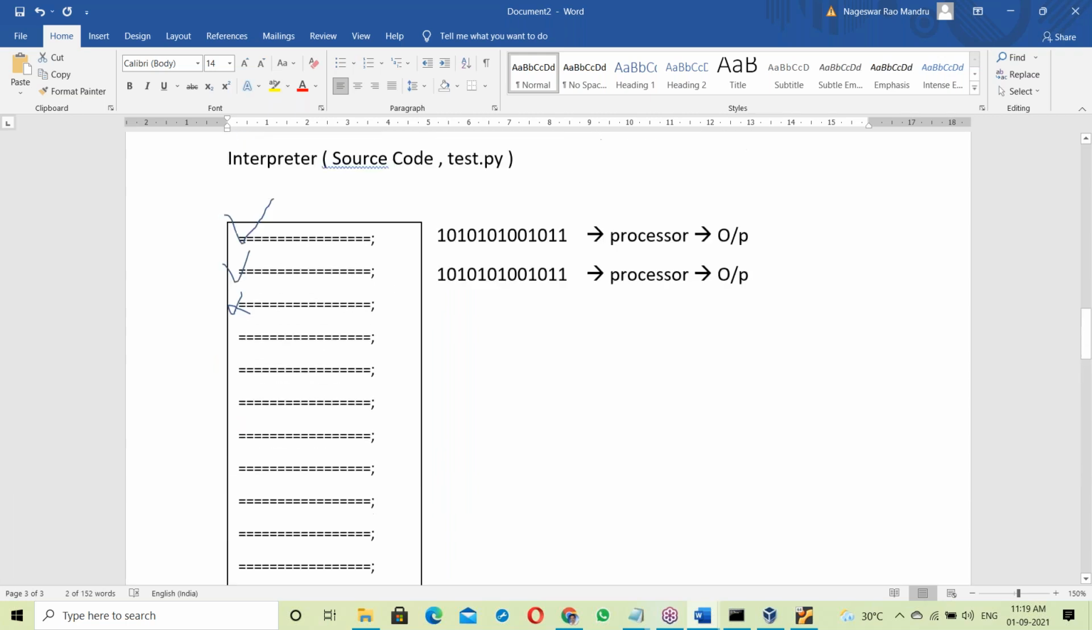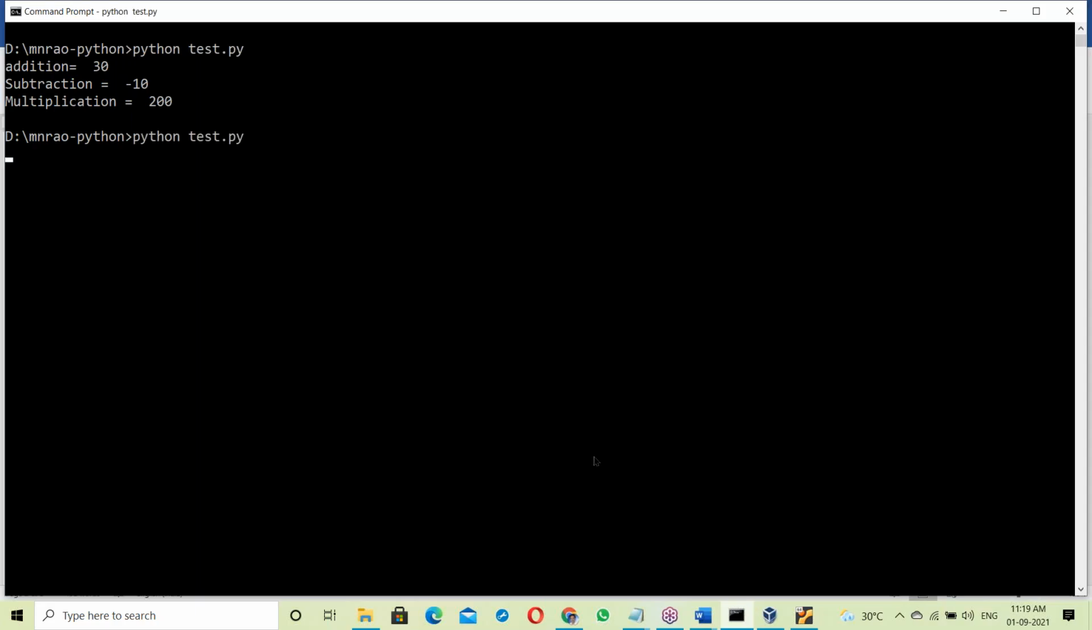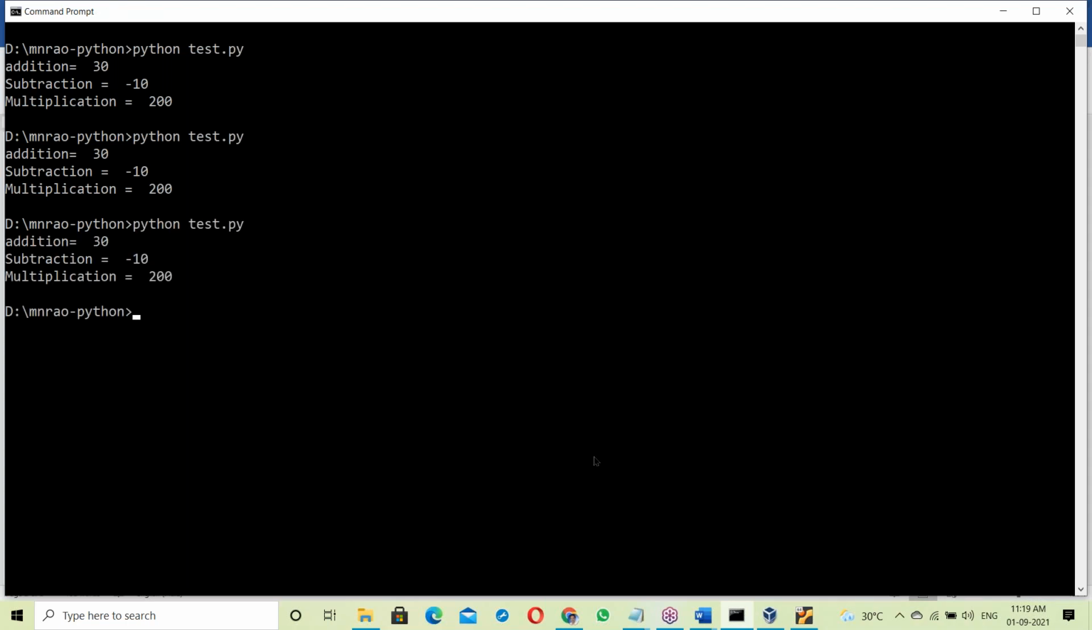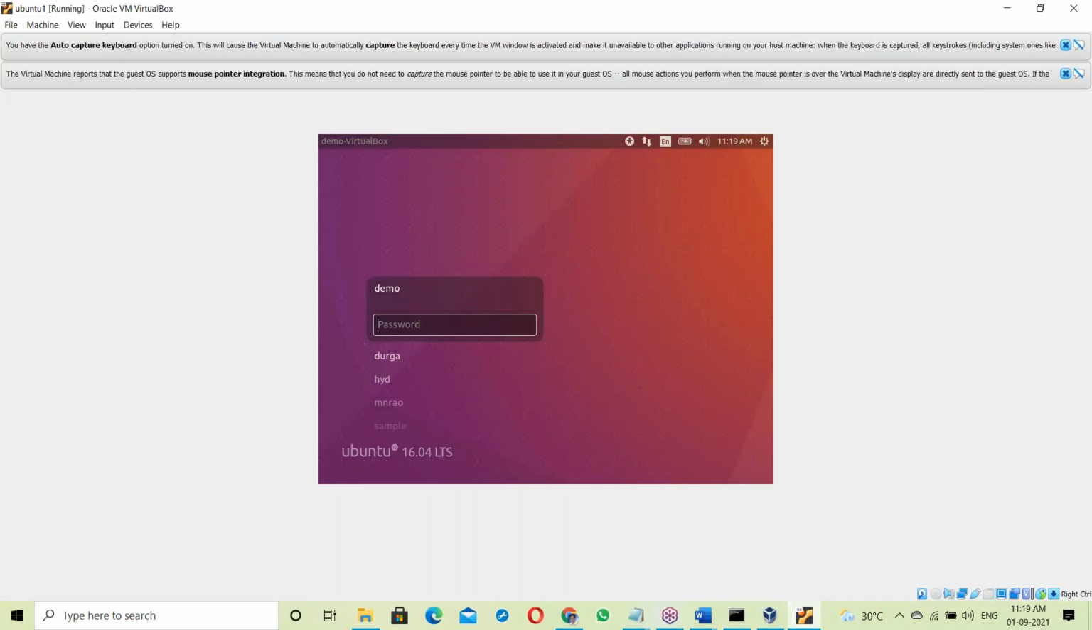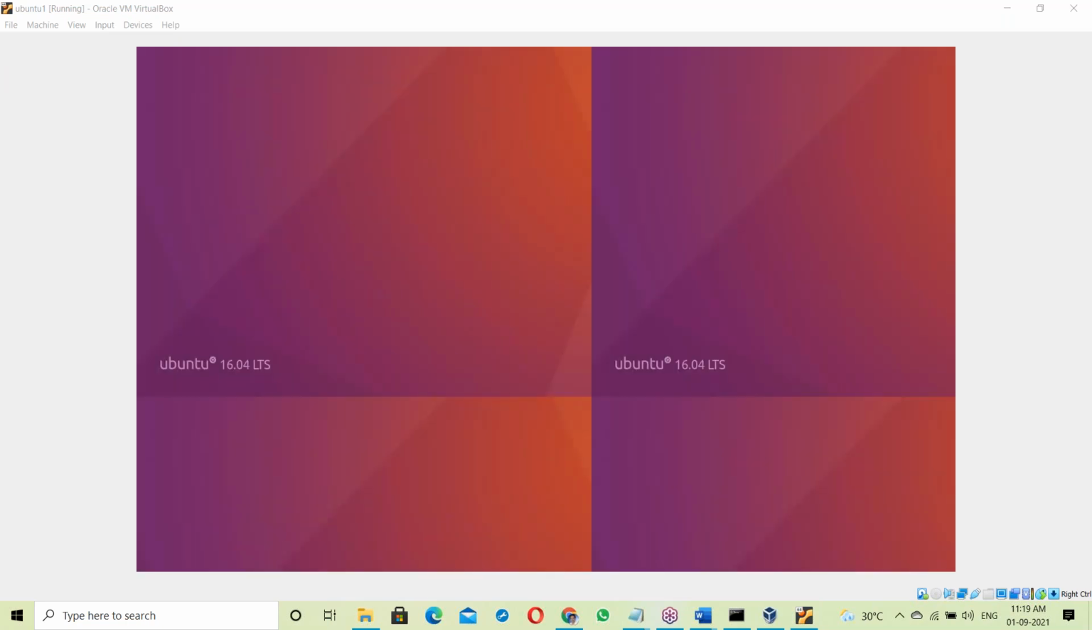The interpreter directly executes the source code. See, in Python scripting, the source code is directly executed. No exe file, no exe file concept. When it comes to the C language, C is compiler based. What about Java? We'll discuss that in the next topic.